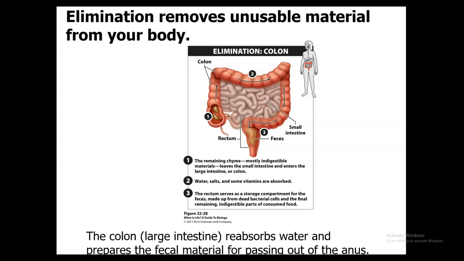So you have that remaining chyme that was indigestible. It's going to leave the small intestine and enter into the large intestine through the ileocecal valve. So it's coming out of that ileum, which is the last part of the small intestine, into the large intestine through that ileocecal valve. Here, water, salts, and vitamins are going to be reabsorbed into the body. Feces is then going to be stored in the rectum until it's ready to be eliminated.